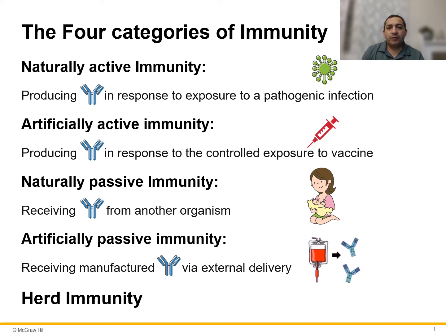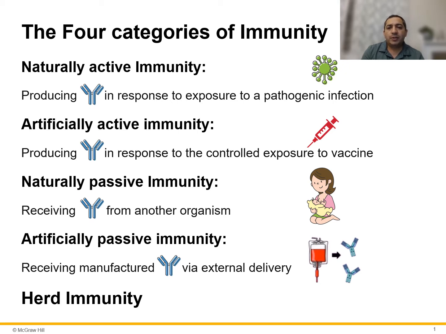Now another way of getting immunity is what we call the naturally passive immunity, and this is when we are receiving antibodies from another organism. We call this one passive because there is no activation of the adaptive immune response. We are going directly to giving the antibodies. So the body is not producing antibodies, we are providing the antibodies.